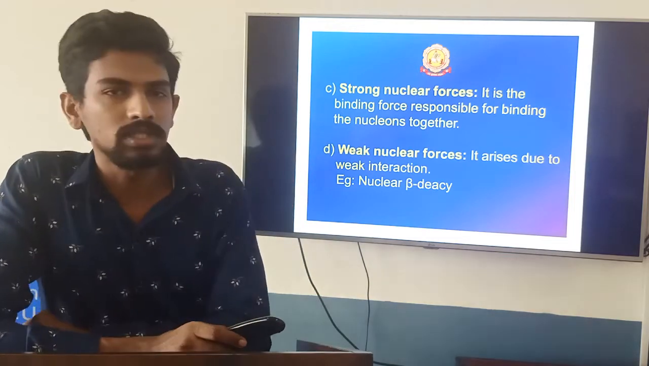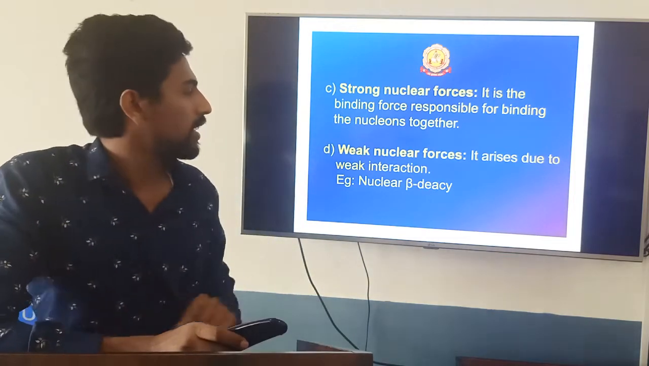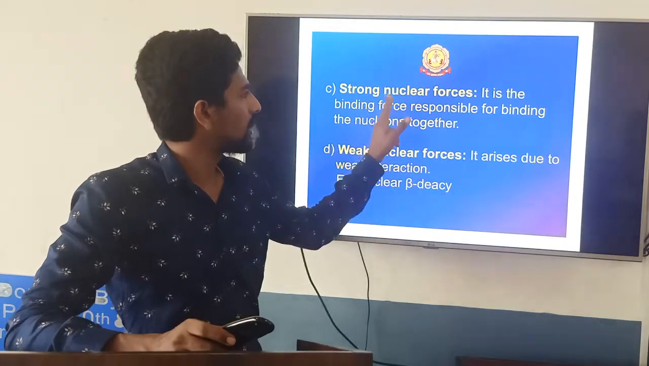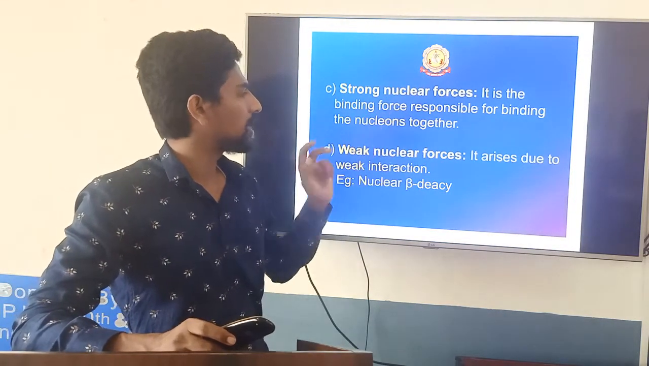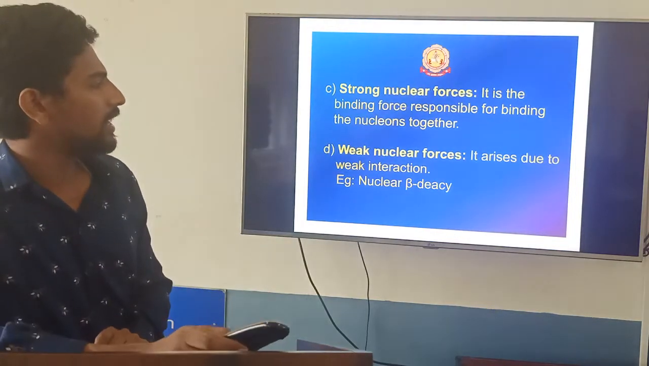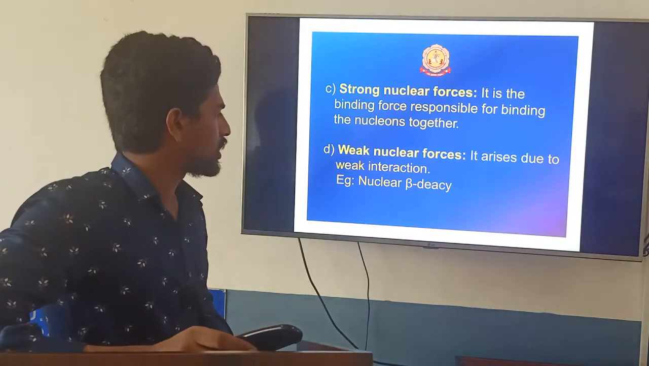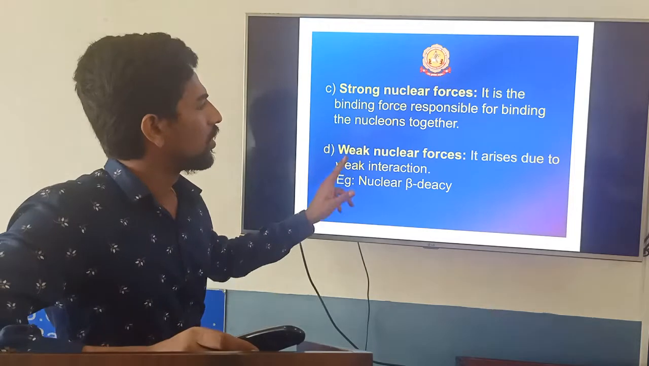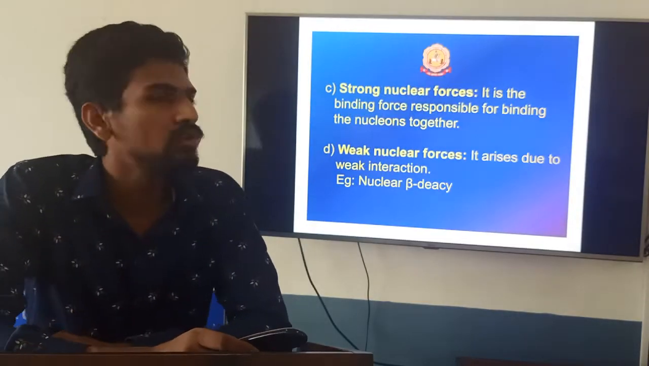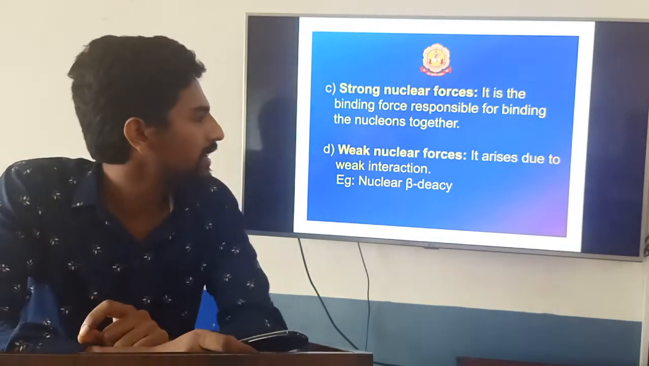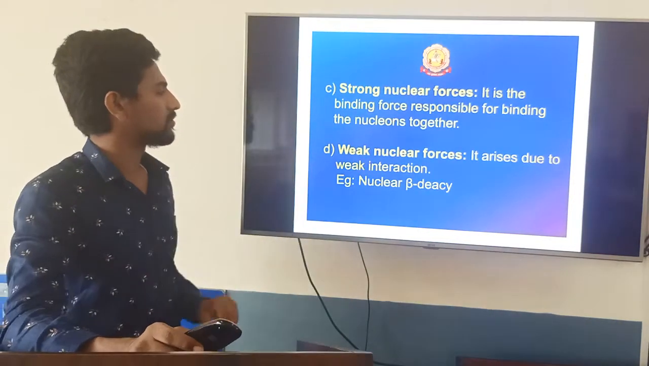Weak nuclear forces. This is also a nuclear force. Where does it arise? Inside the nucleus. So they are called nuclear forces, strong and weak nuclear forces. It arises due to the weak interaction. We will study about this later. Here, just to remember, this is a force inside a nucleus.